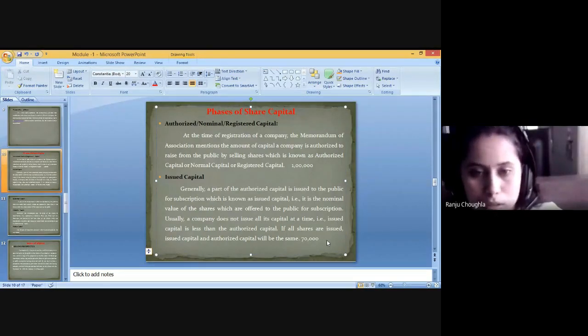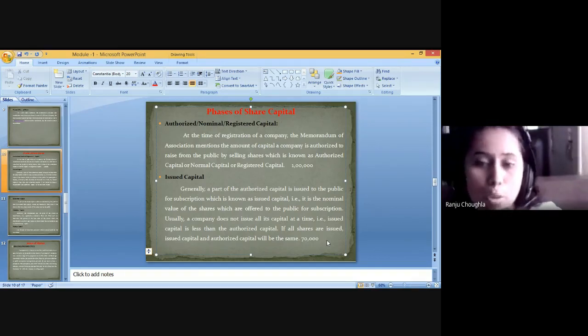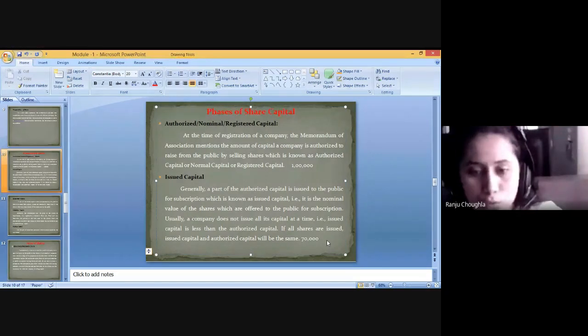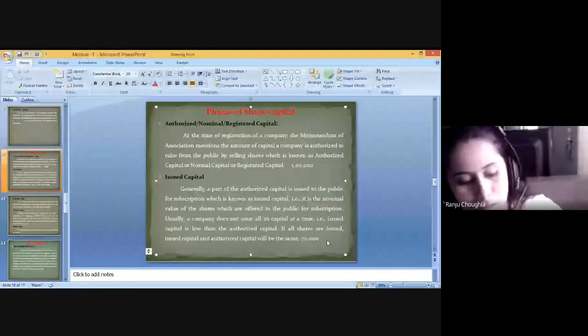So what is authorized capital? Authorized capital means when you register your company, you must put the registered capital, the nominal value, how much you want to raise from the public. That amount you need to put in the memorandum of association. Out of that, the company issued only 70,000 shares to the public. So issued means it's a part of the authorized capital.